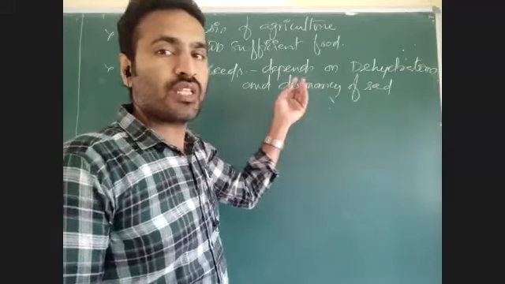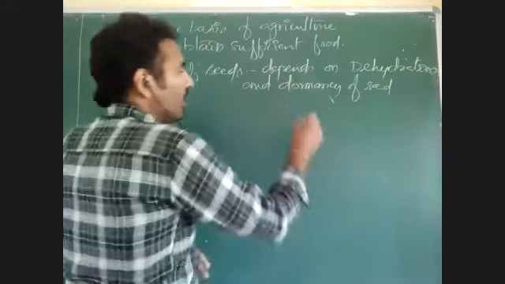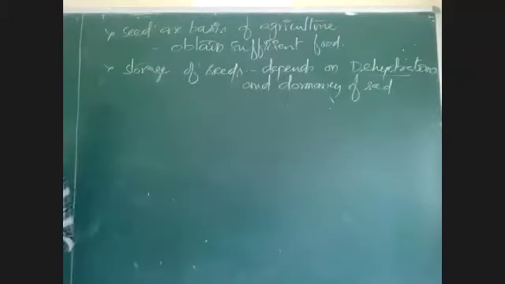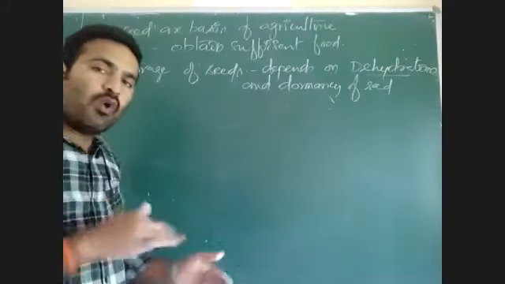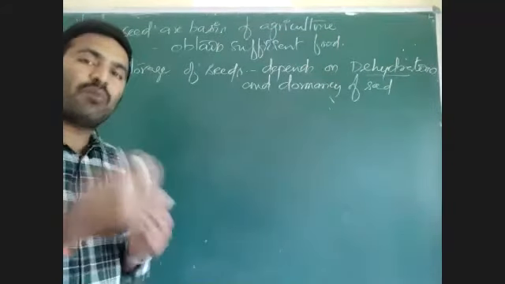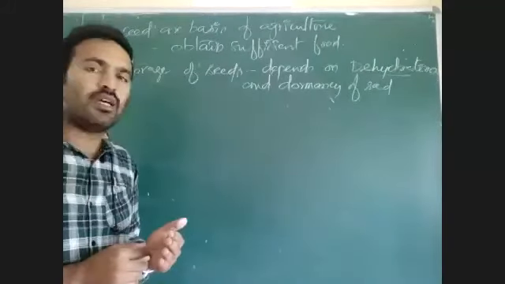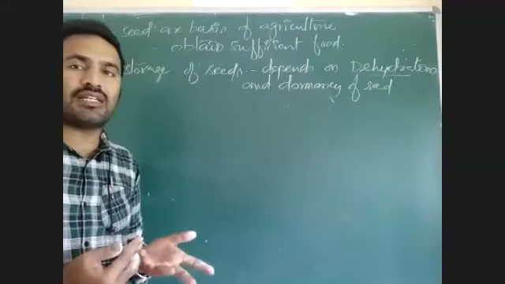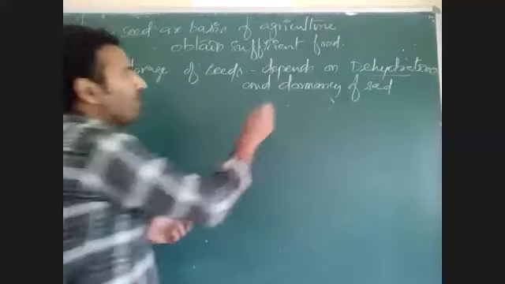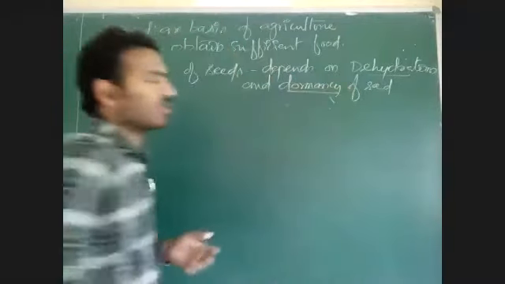That means its function will be lost. At the same time, if water content is very much less than that relative water content in dry seed, that also damages embryo. Very low water content inside the embryo will damage the seed. Dormancy of seed is also very important for storing the food or seed.